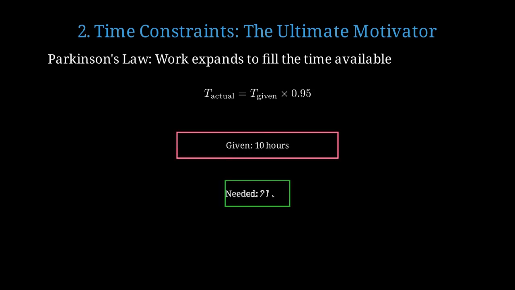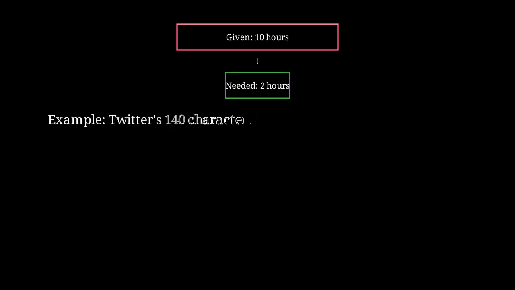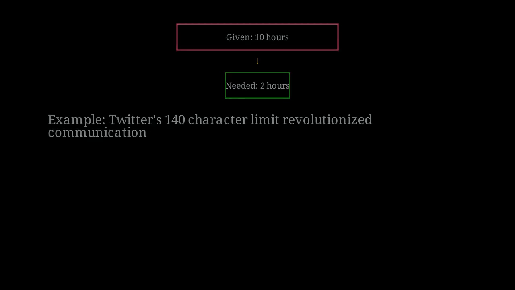Here's a visual representation. If given 10 hours for a 2-hour task, we unconsciously expand the work to fill those 10 hours with unnecessary complexity. Real-world example. Twitter's original 140-character limit forced users to craft concise, impactful messages, creating a new form of communication.